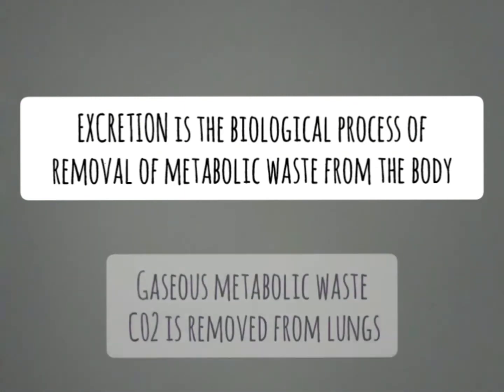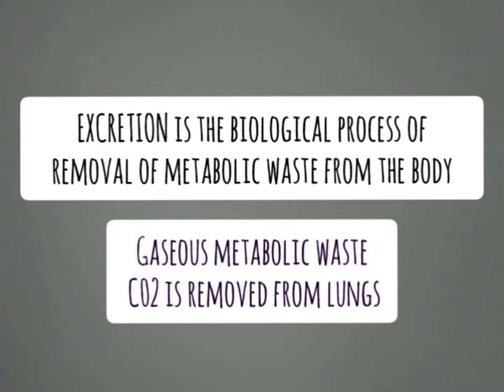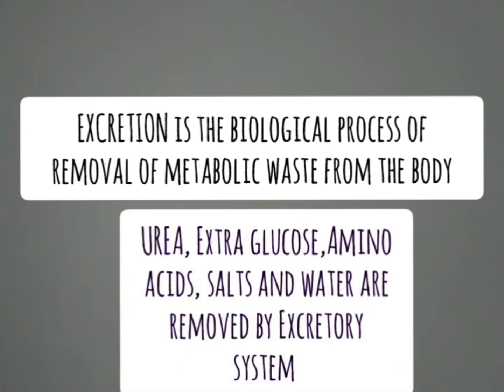Gaseous metabolic waste, carbon dioxide, is removed with the help of lungs, while non-gaseous metabolic waste like urea, extra amount of glucose, amino acids, salts and water are removed out of the body with the help of our excretory system in the dissolved form in water, which is called urine.